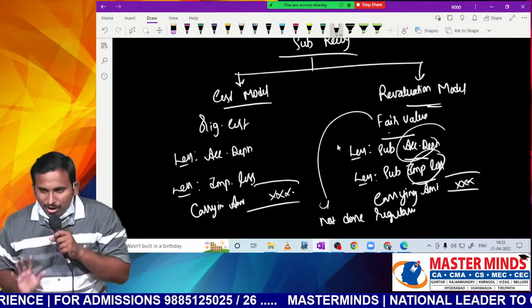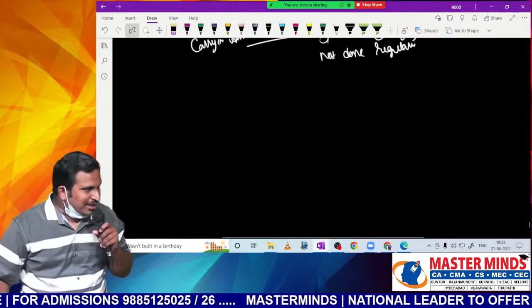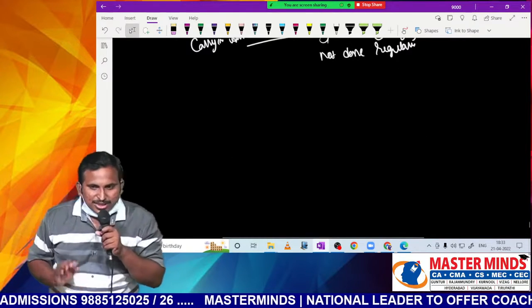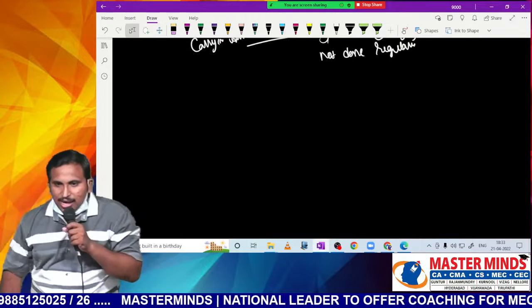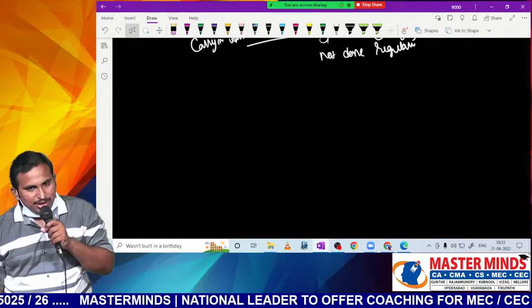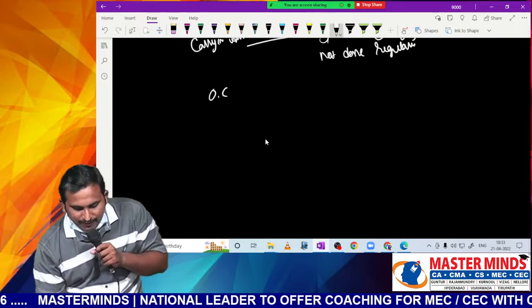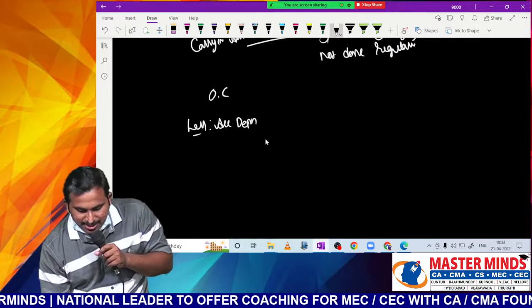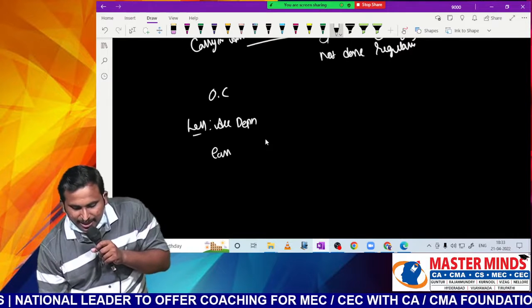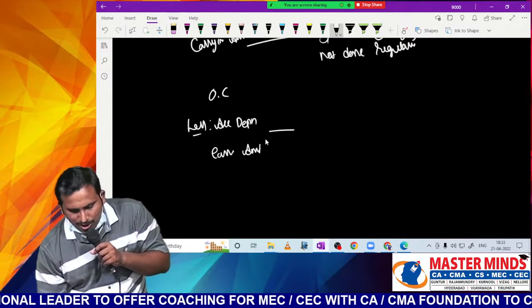This is the model of writing, sir, but this is not important for examination. What is important is how you will do revaluation. Whenever there is revaluation, what is the accounting treatment for it? Sir, are you getting the point? Usually we maintain it in this way, sir. Original cost less accumulated depreciation gives you the carrying amount. This is the normal method.